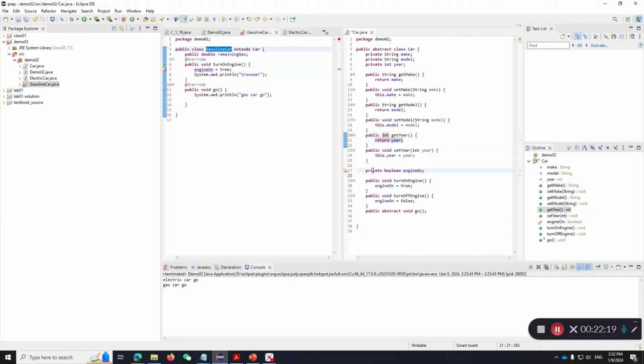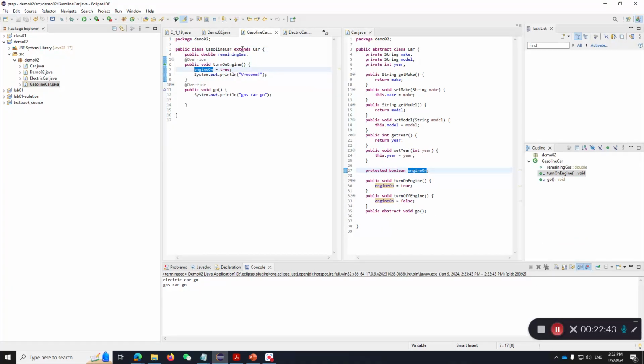Now, to fix this, you can change the private to protected. Now, if it's protected, it's going to be inherited by its children. You can also make it public, which will also be inherited by its children. But I think protected is fine. Okay. So now, once I make engine on protected, I can access that value from my gasoline car. Okay.